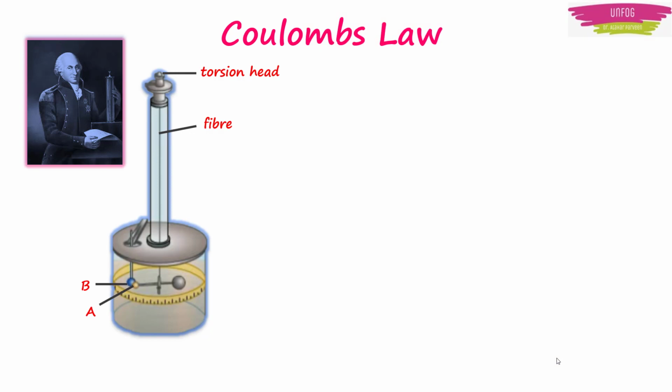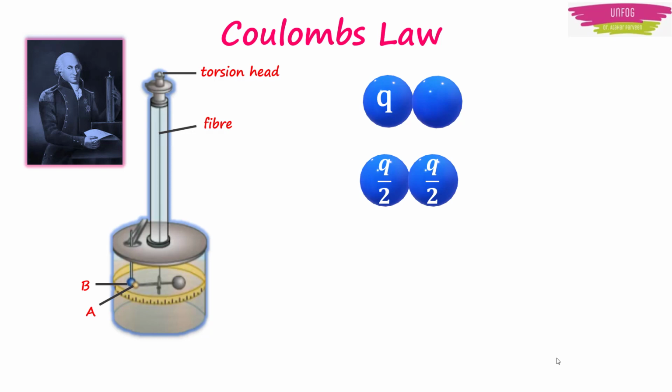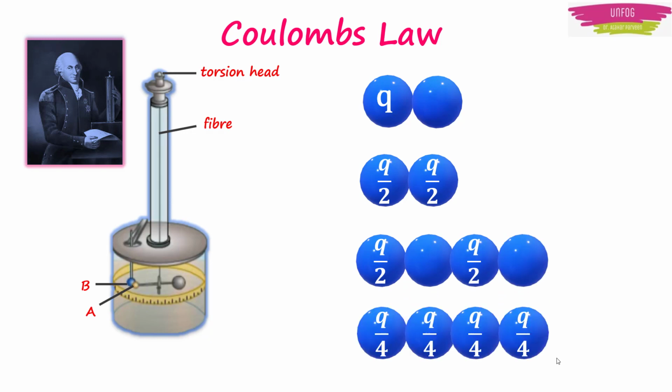The basic principle involved here was that suppose the charge on a metallic sphere is Q. If this sphere is put in contact with an identical uncharged sphere, charge will spread over both the spheres and then on each sphere the charge will be Q by 2. Repeating this process, we can get charge of Q by 2, Q by 4 and so on.